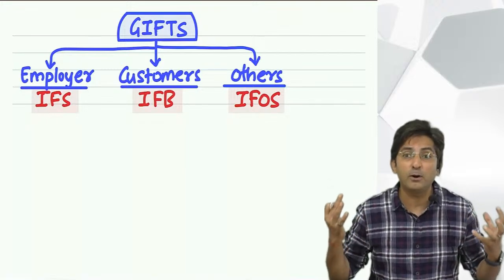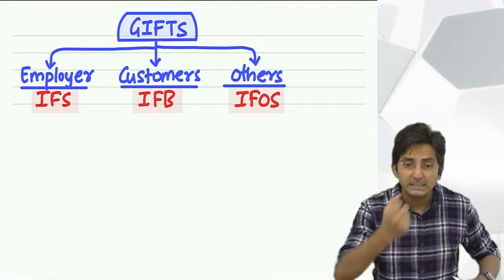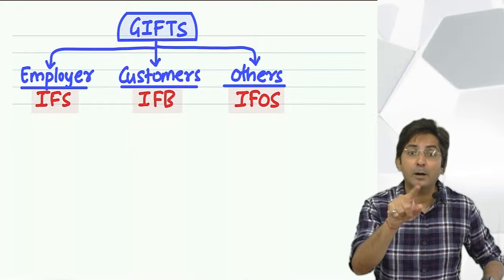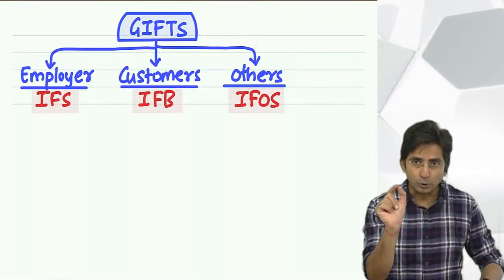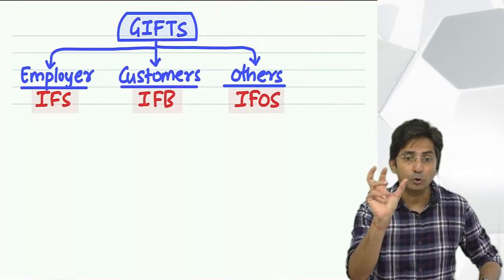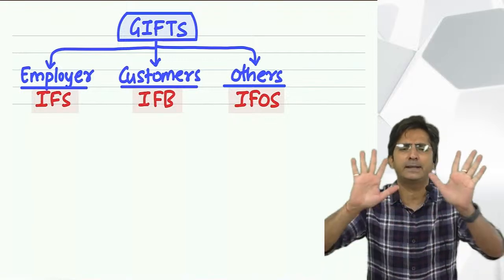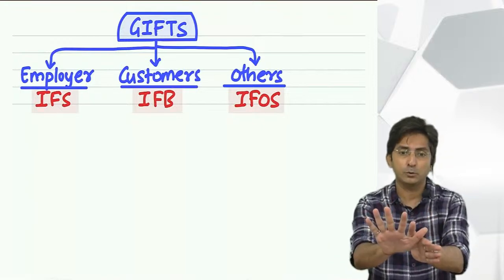When I put in my efforts, my hard work, and then I get something, I can say it is my earning. And only earnings become your income. In short, to call something income, there should be give and take. And you will notice, in every income there is give and take. Let us check all 5 heads, okay?